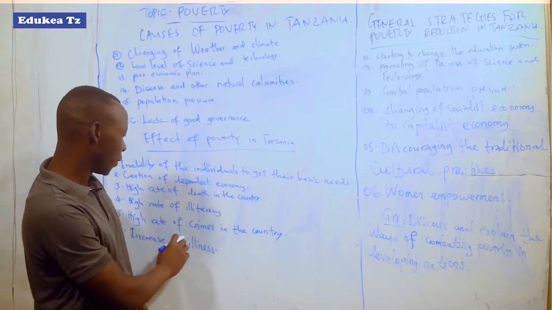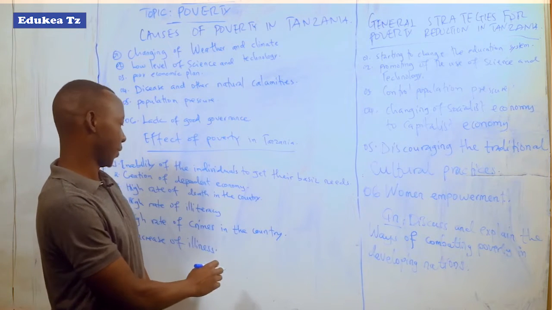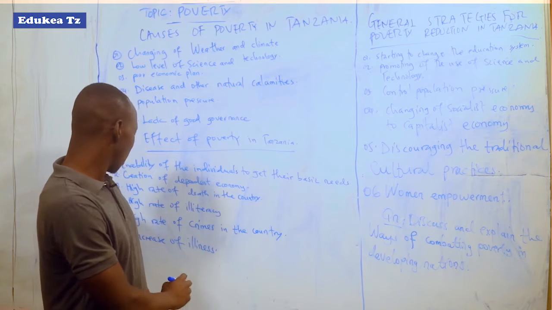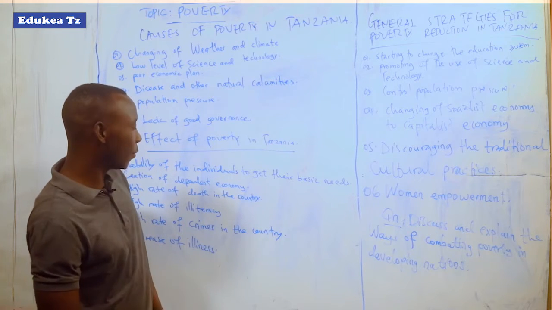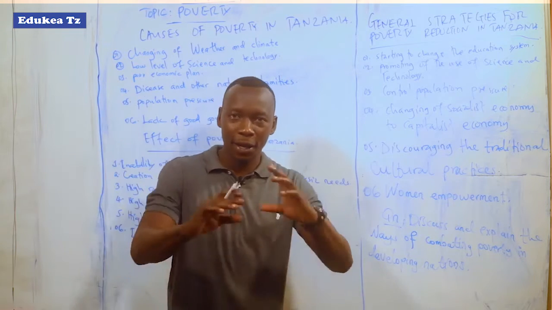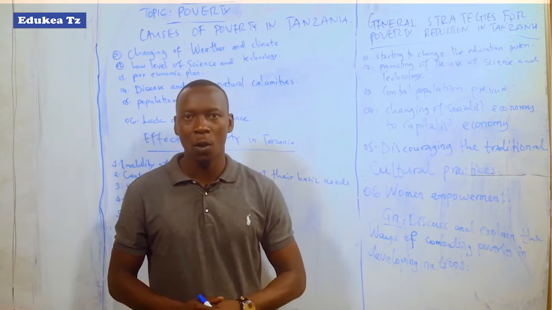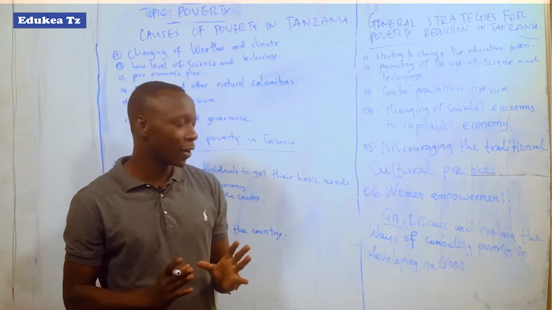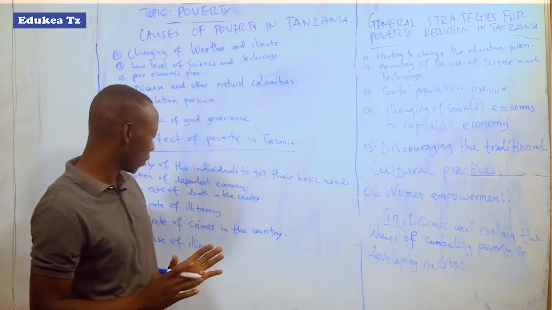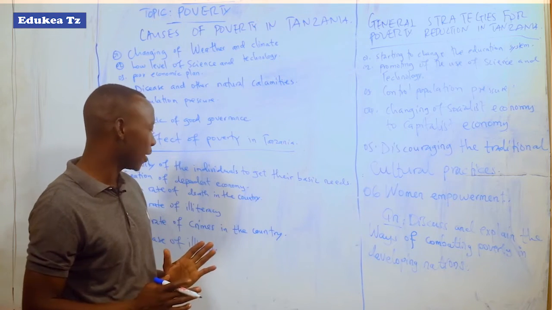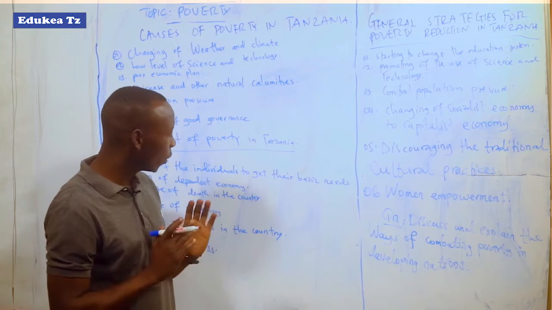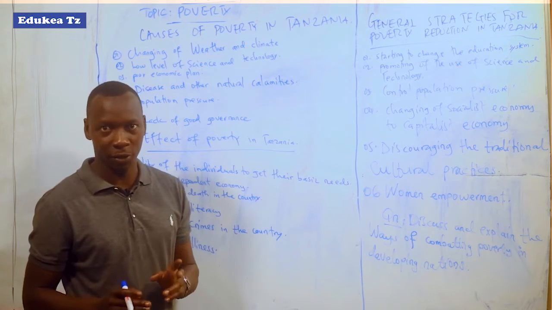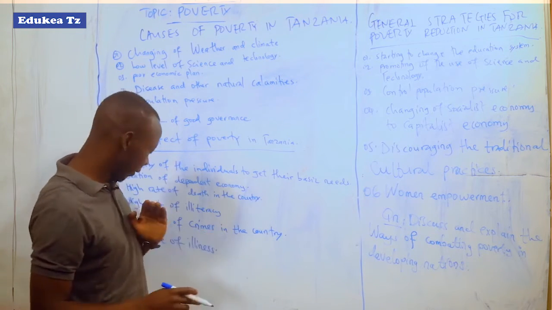Also, there is a high rate of crime in the country. The high rate of crime will exist because a large number of people are very poor. So they decide to find money so that they can get their basic needs without looking at which method they should use to get money. So this also will exist.